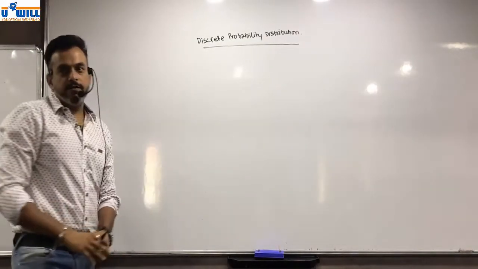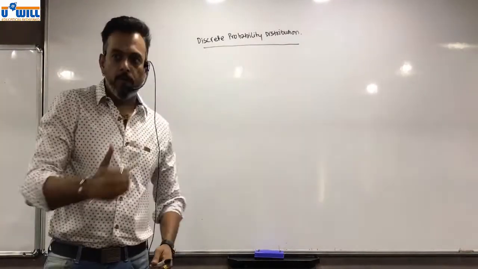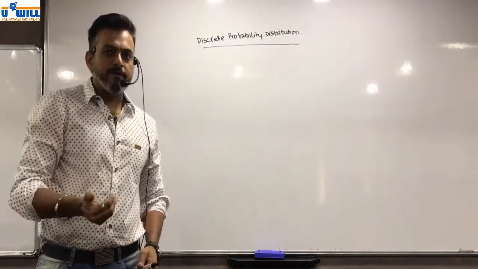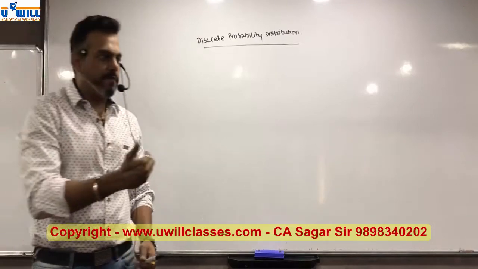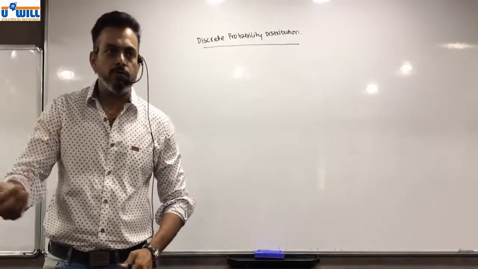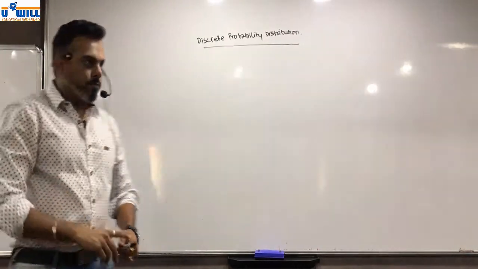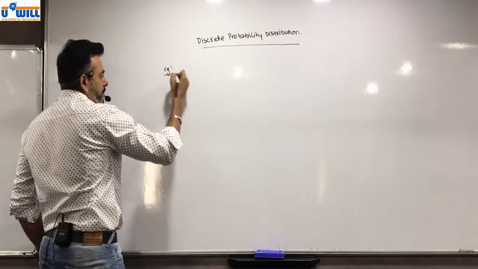The name of the chapter is Random Variable and Discrete Probability Distribution. Now, what is a random variable X? X is a number which is assigned to the outcome of sample space U. Okay? Now, let's start with an example.